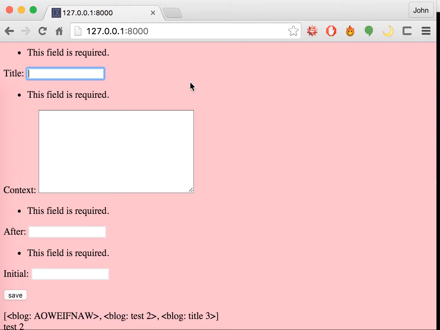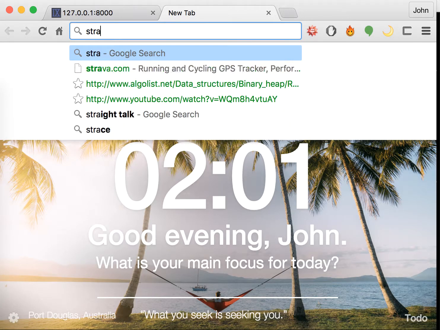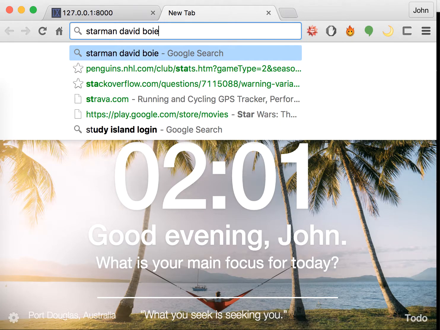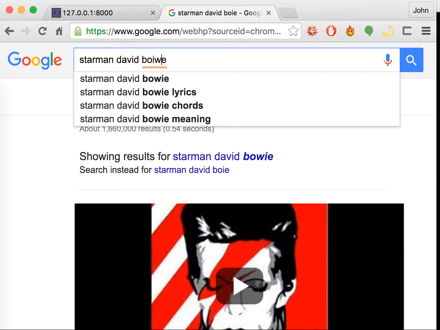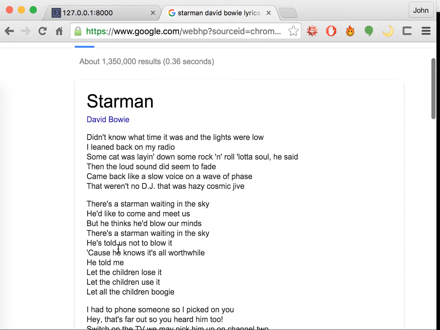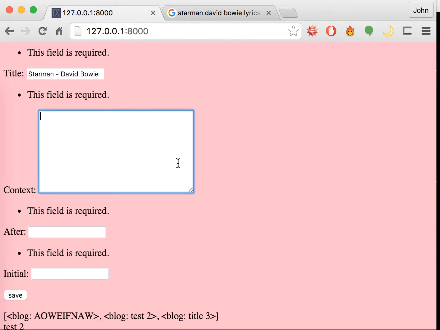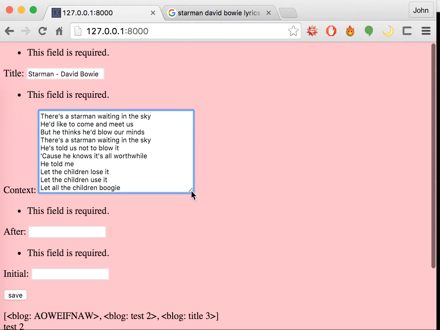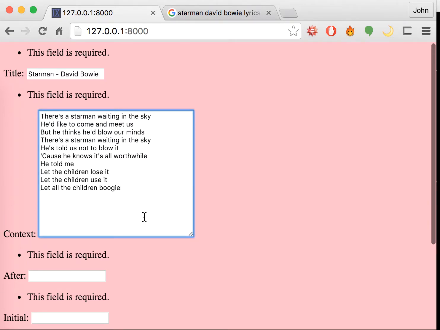Just like in the lecture, I'm going to name this Starman by David Bowie. Okay, and we're going to look up Starman David Bowie lyrics. And then I'm going to copy the chorus because the chorus is the most awesome part of this song. Okay, so there. Now we have a context.